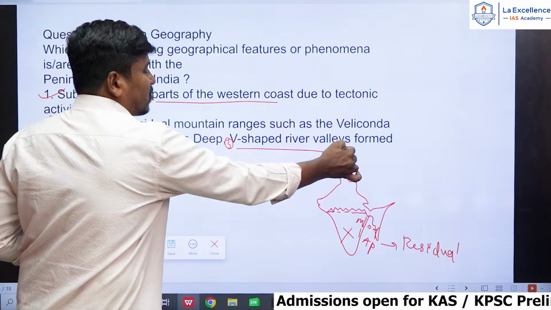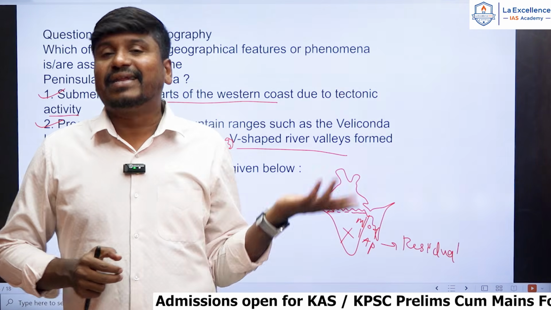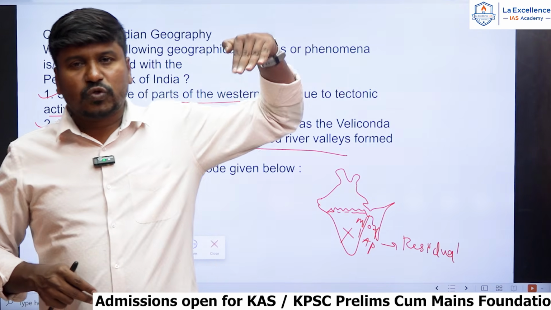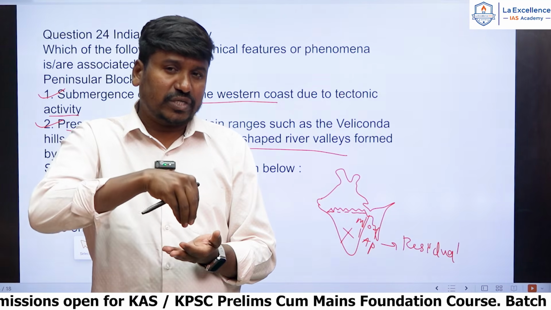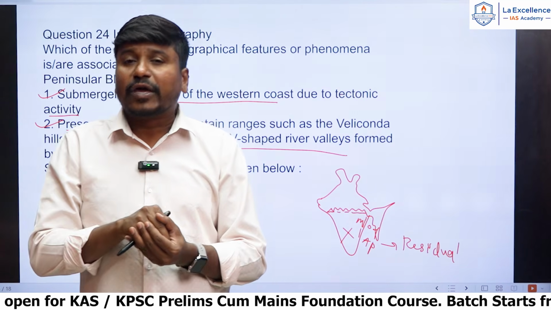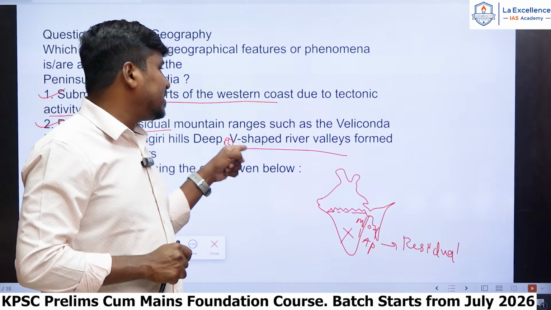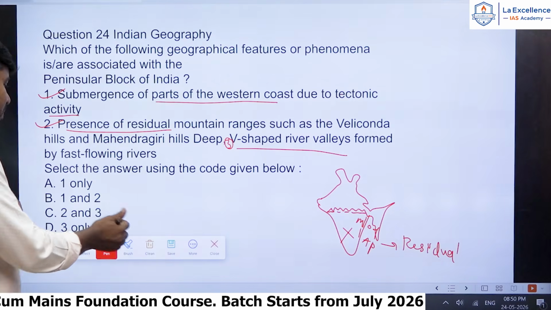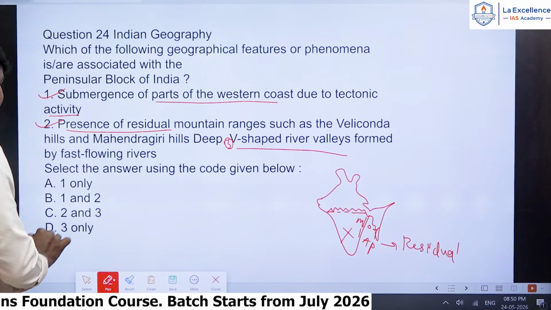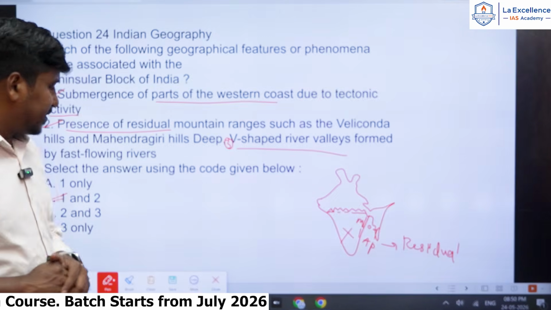The third statement is wrong here, because V-shaped river valleys form by Himalayan rivers, because Himalayan rivers flow with maximum speed and they cause maximum vertical erosion, and because of maximum vertical erosion the depth of the rivers increases, right? And that's why V-shaped valleys form by Himalayan rivers. So third statement is wrong. Only first and second statements are correct, right? Answer should be here 1 and 2. B is the correct answer.